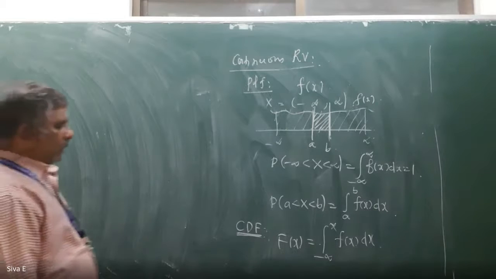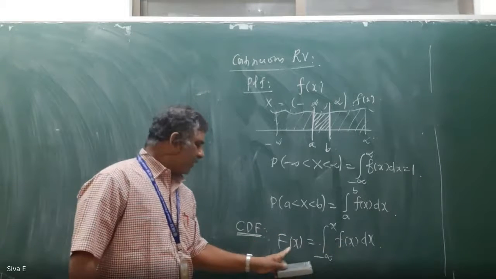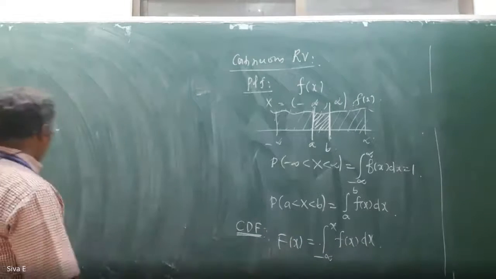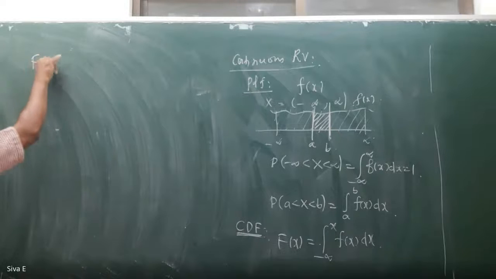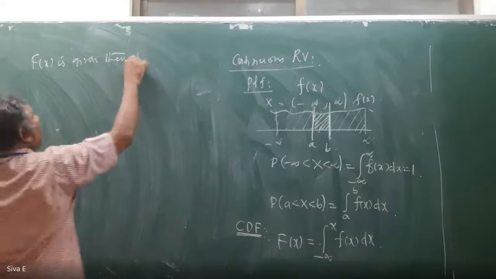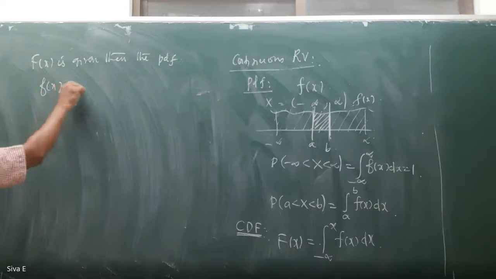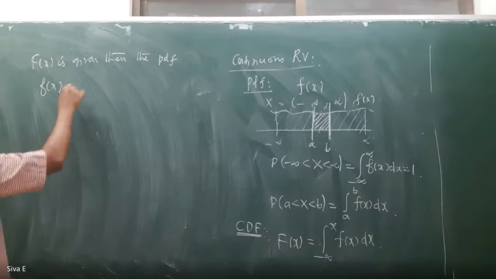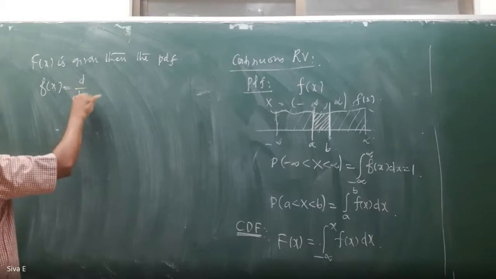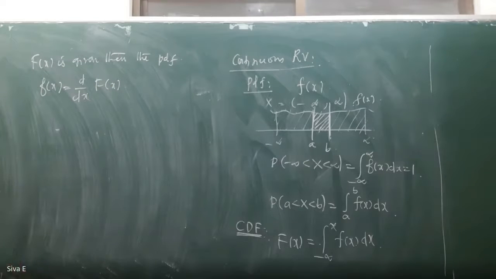And then here, in case the small f of x PDF is given, we can find that CDF by using that formula. In case capital F of x is given, then the probability density function f of x equals d by dx of capital F of x. This is a very important formula. This will come as an MCQ.